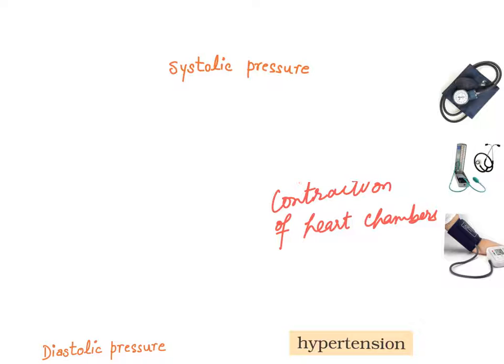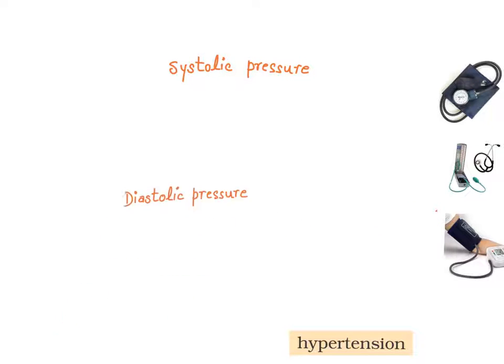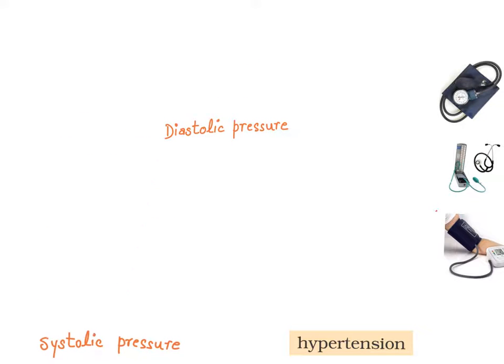Now next we will talk about diastolic pressure. Let's see our next term, that is diastolic pressure.